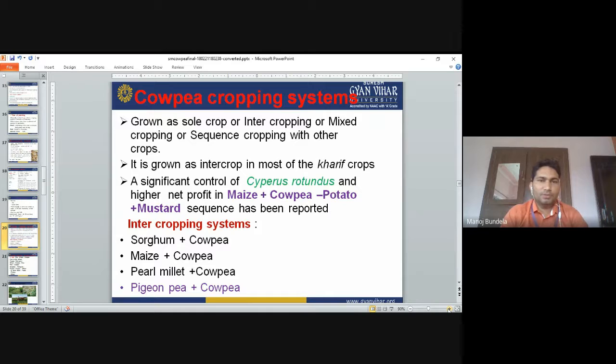Cowpea cropping system. Cowpea can be grown as a sole crop, an intercrop, a mixed crop, or in sequence cropping with other crops. It is grown as an intercrop in most kharif crops. Significant control of Cyperus rotundus and a higher net profit have been reported in maize, cowpea, potato, mustard sequence. These are the best combinations. Intercropping of sorghum plus cowpea, maize plus cowpea, pearl millet plus cowpea, pigeon pea plus cowpea is used as an intercropping system.